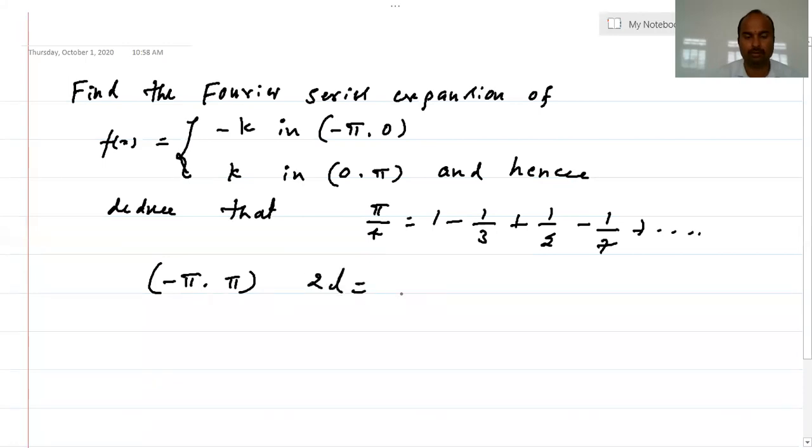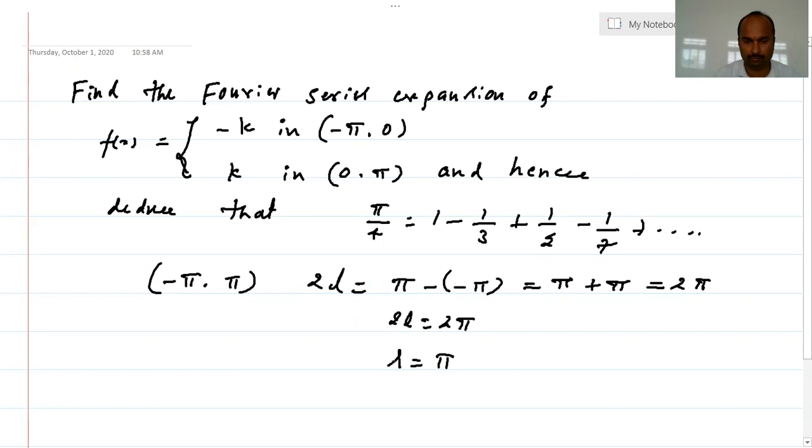So the length of the interval is 2l, which is upper limit pi minus of minus pi, that is pi plus pi. So pi plus pi becomes 2 pi, that is 2l is equal to 2 pi, which implies l is pi.